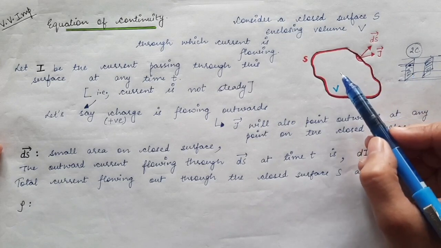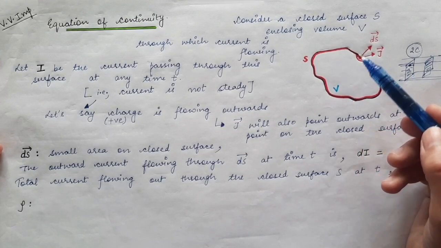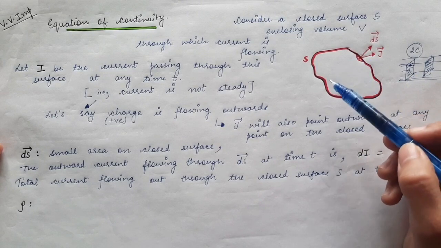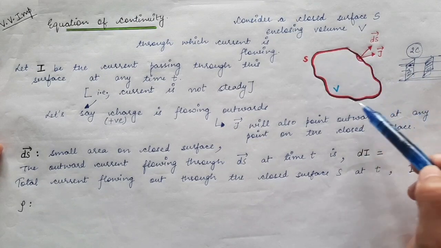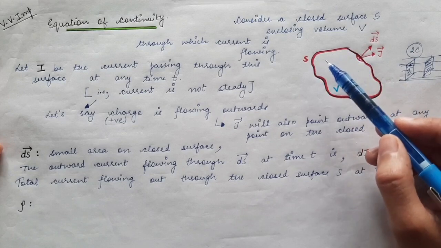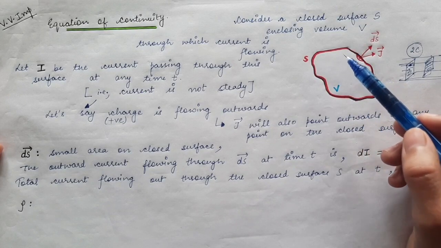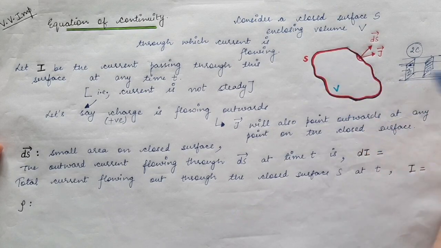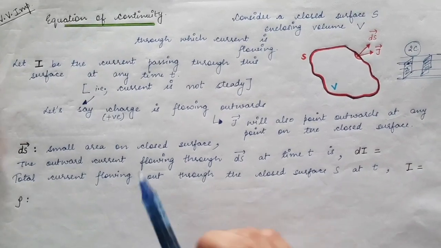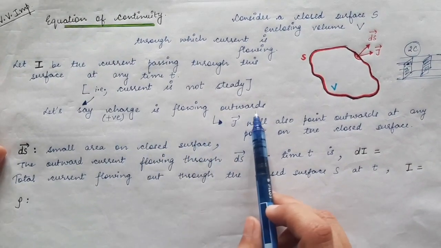But in this case you can see that the amount of charge is decreasing. The amount of charge crossing this surface S decreases with time, which means the current is decreasing with time through this closed surface S. So we are considering positive charges flowing in the outward direction.